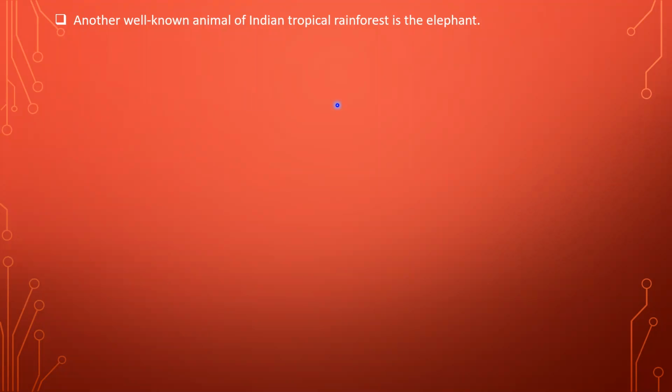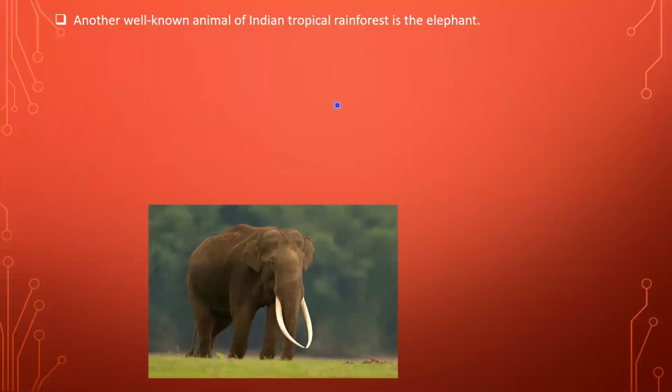So if you consider the forest or the jungle, the biggest animal present in that jungle is the elephant. A well-known animal of the Indian tropical rainforest is the elephant. Here you can see the image. Actually, there is no need to show you this image. You have all seen the elephant since childhood. Now this is the Asian elephant, or you can say the Indian elephant.